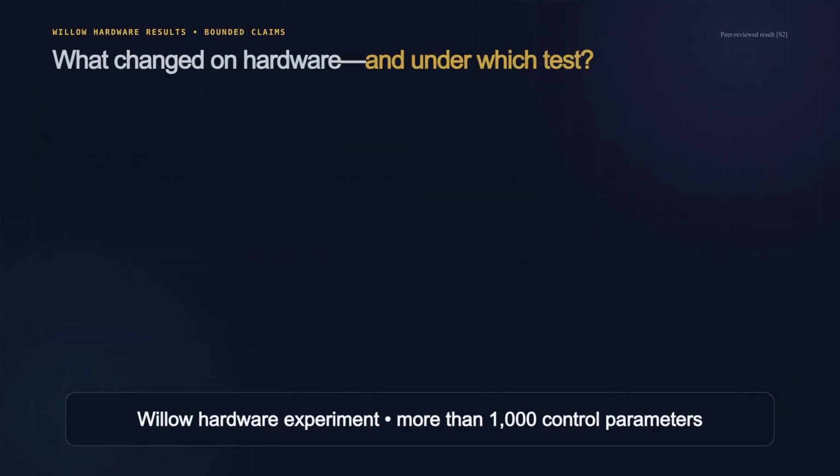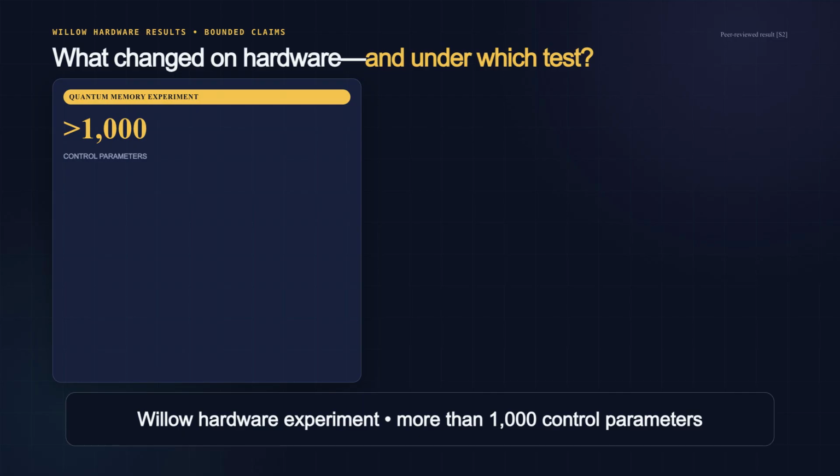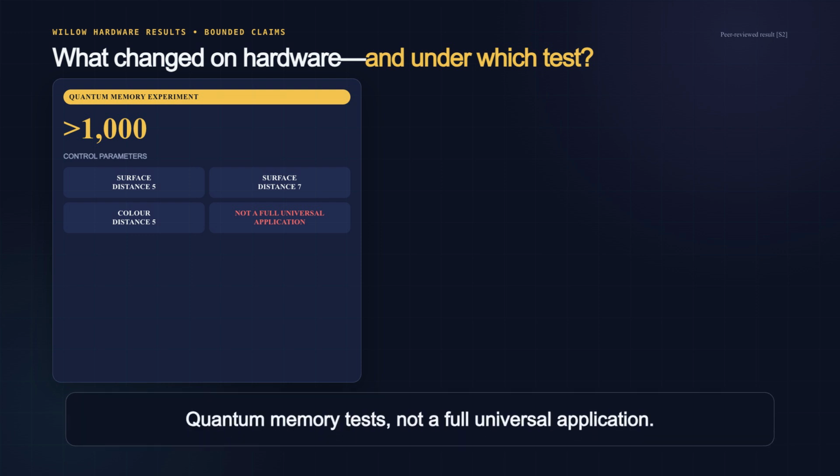On Willow, the agent managed more than 1,000 control parameters in distance 5 and distance 7 surface code experiments and a distance 5 color code experiment. These were quantum memory tests, preserve a logical state through repeated correction cycles, not run a fully universal application.